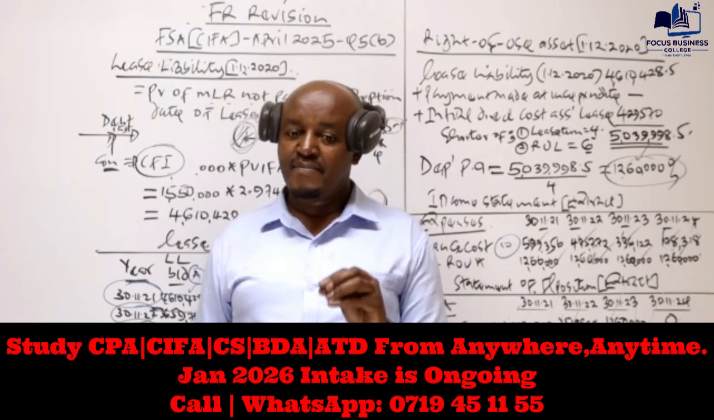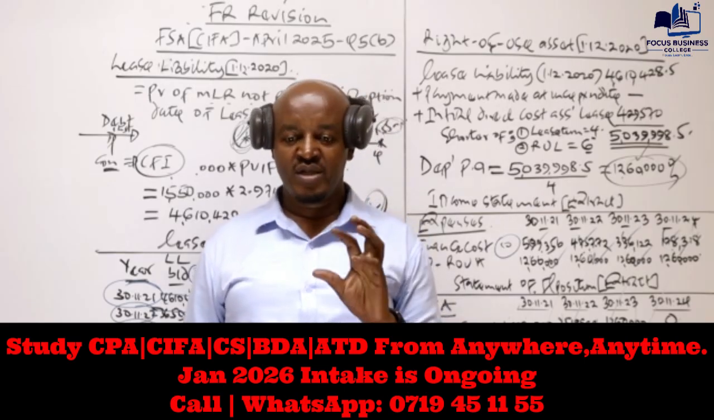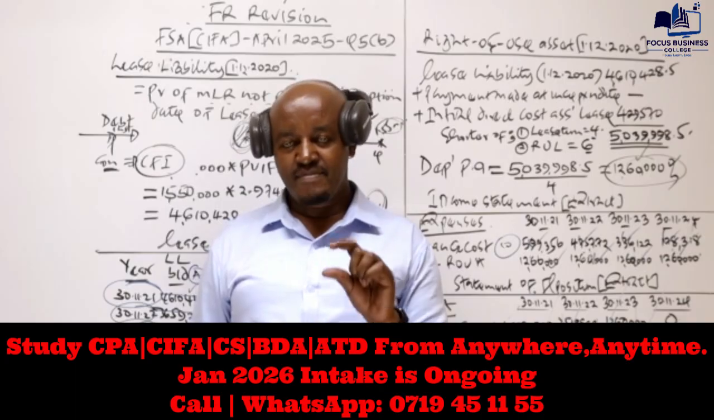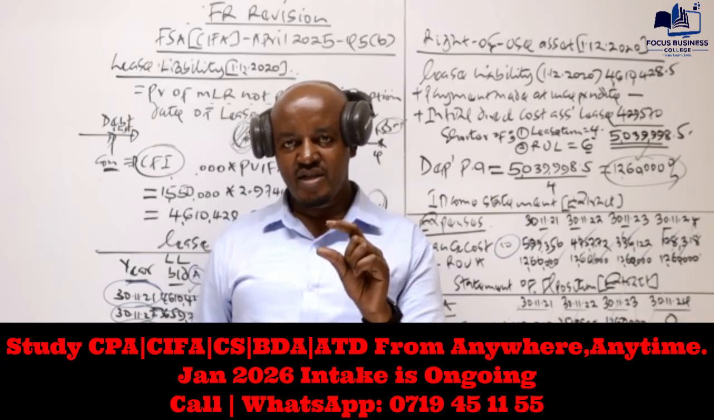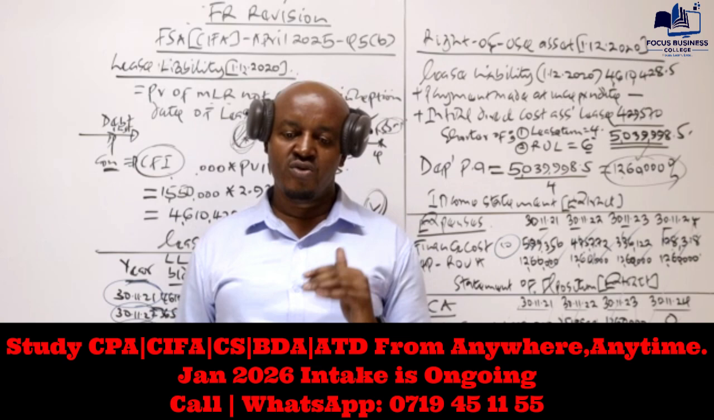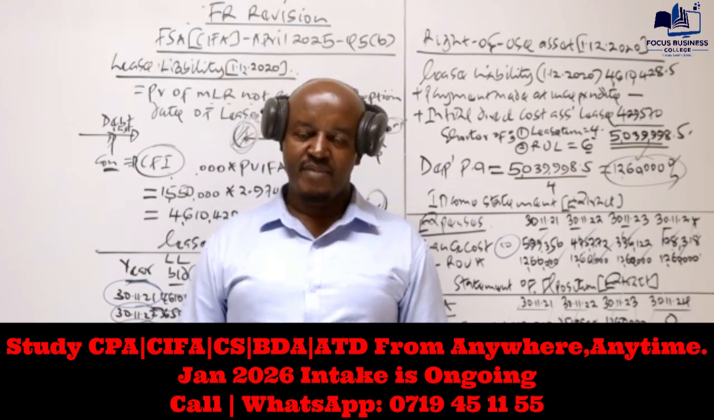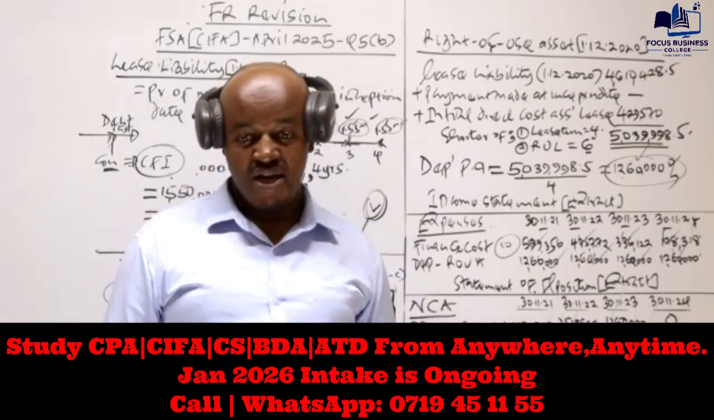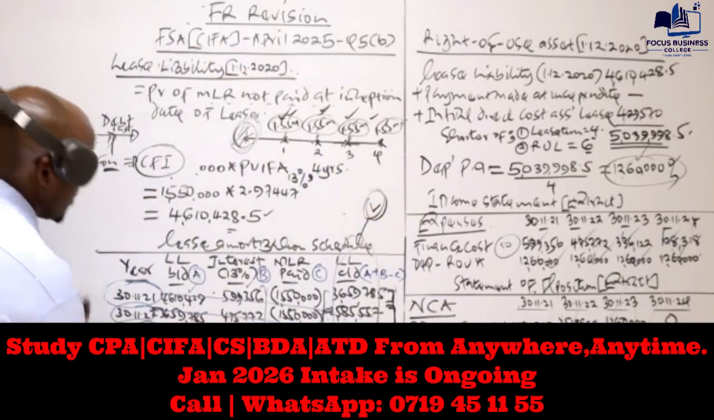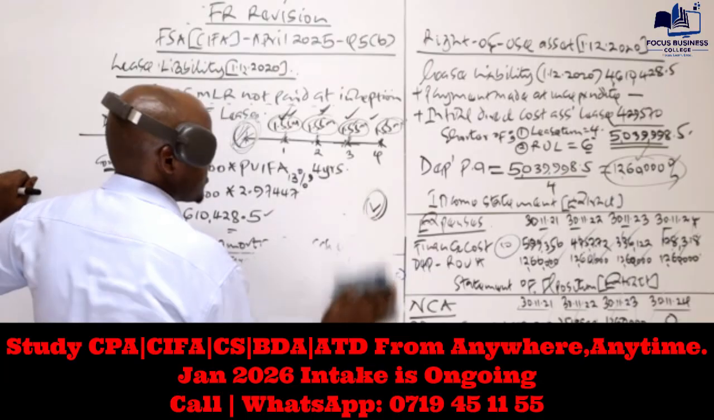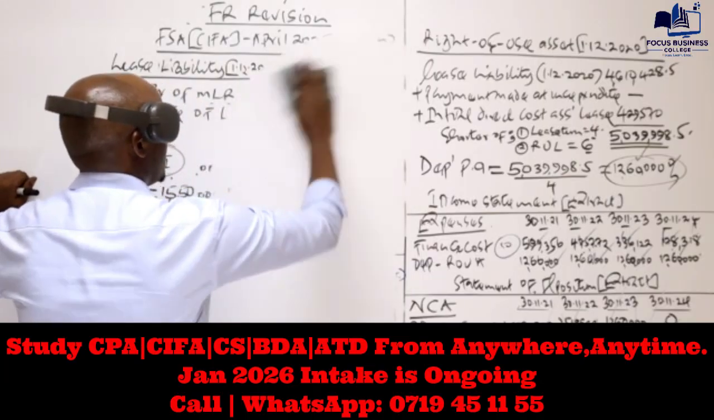Once the company has issued such a compound financial instrument, as per IAS 32, the company needs to split the two components, the liability component and the equity component. Looking at the steps to be followed, first of all, we compute the liability component. So let's go straight to that question.